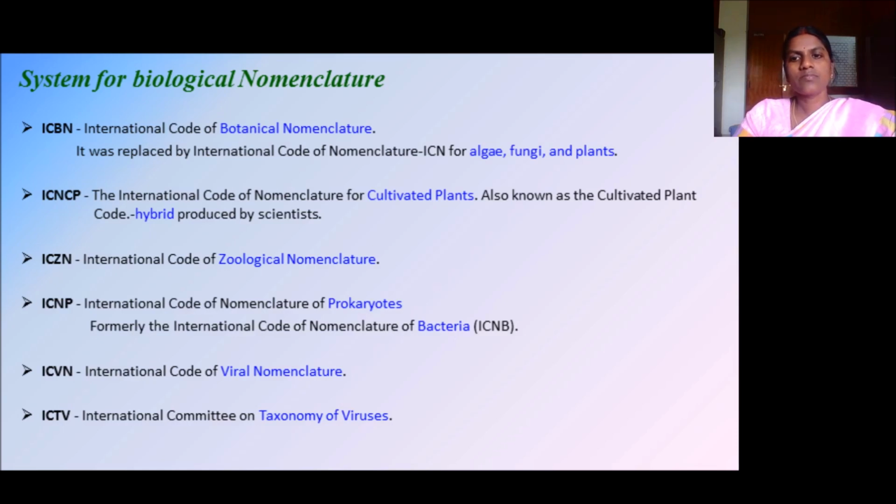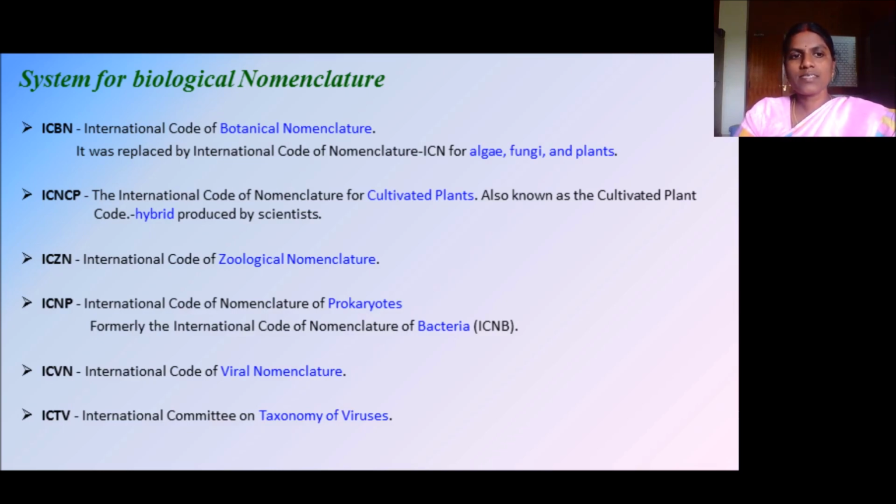There is a system and also a code for biological nomenclature. So these are the codes which have to be followed by the biologist. ICBN, International Code for Botanical Nomenclature. This code was replaced by the International Code of Nomenclature, ICN, for algae, fungi and plants. ICNCP, the International Code of Nomenclature for Cultivated Plants, also known as the Cultivated Plant Code.